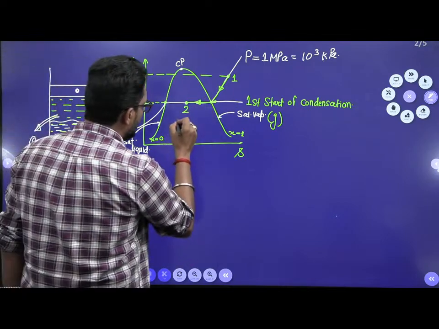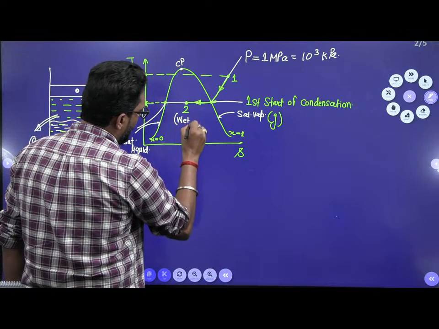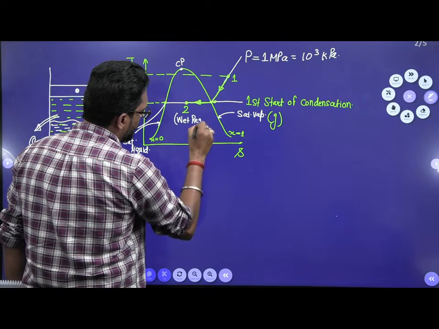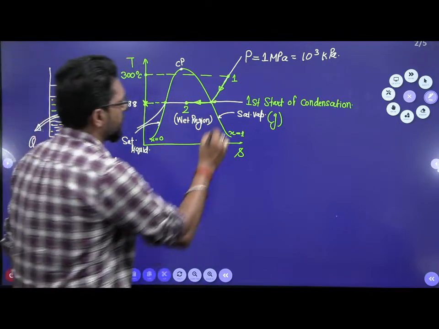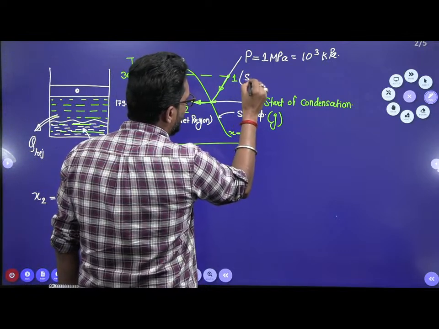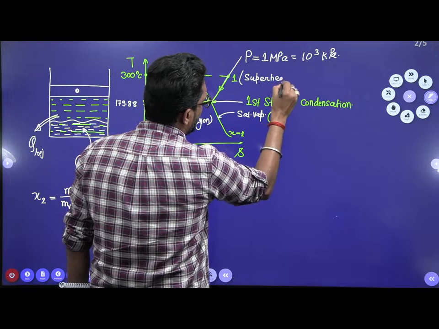Point 2 is in the wet region, and 1 is in the superheated region.